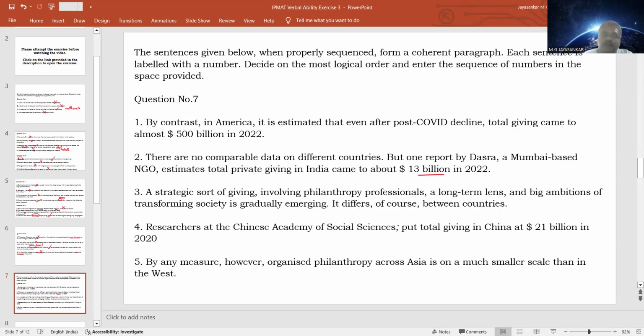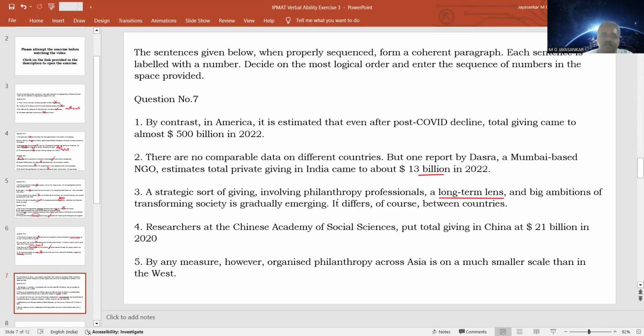So such people are involved in charity, and there is a long-term lens, meaning a long-term objective. It is not just for one or two short-term objectives. They are doing it with a long-term approach, and a big ambition of transforming society is gradually emerging. So the long-term lens is to transform the entire society through charitable donations. That is emerging and differs, of course, between countries.